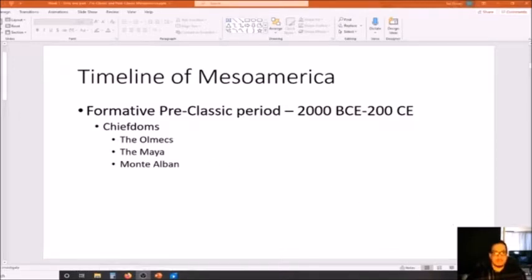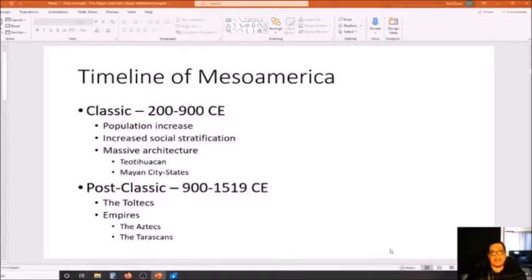The fourth time period that we'll talk about is the classic time period. This is where you have your classic civilizations. This is where the Mayan cities really start to take off. Teotihuacan is another example of a major civilization that takes place during the classic period, and this is from 200 CE all the way up to 900 CE is where you start to see those classic civilizations begin to decline.